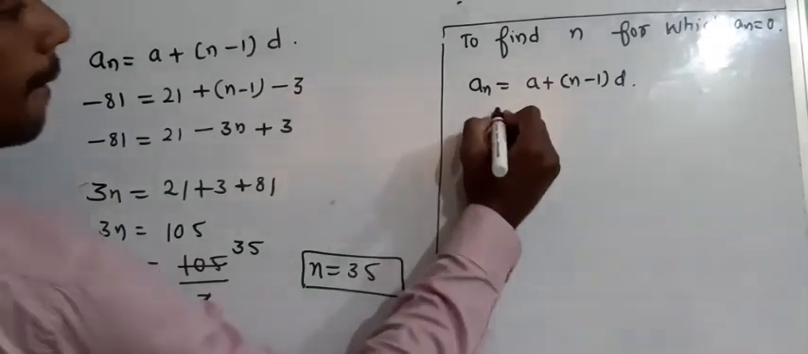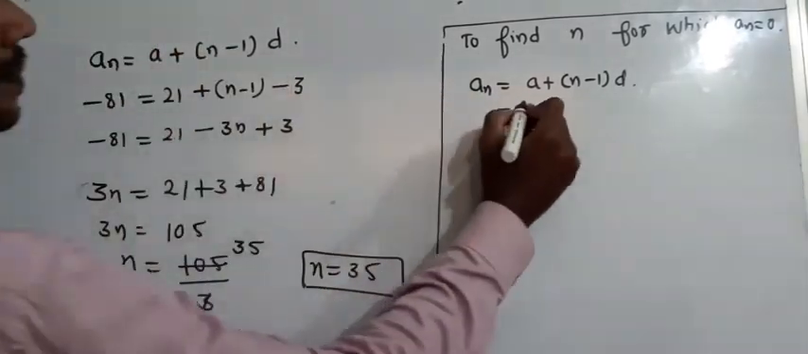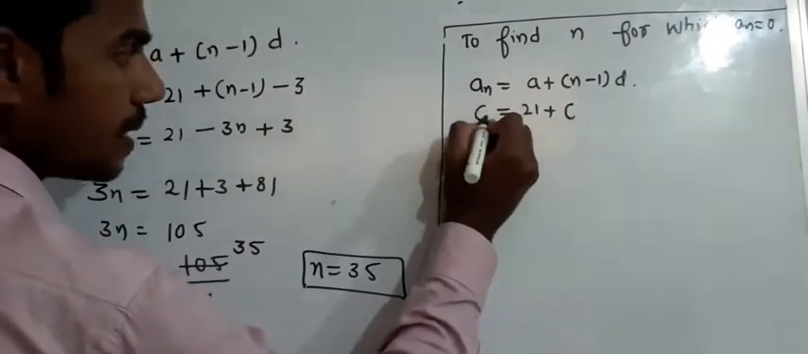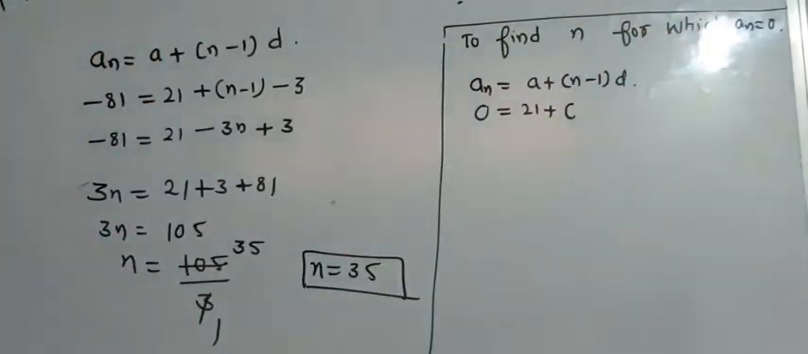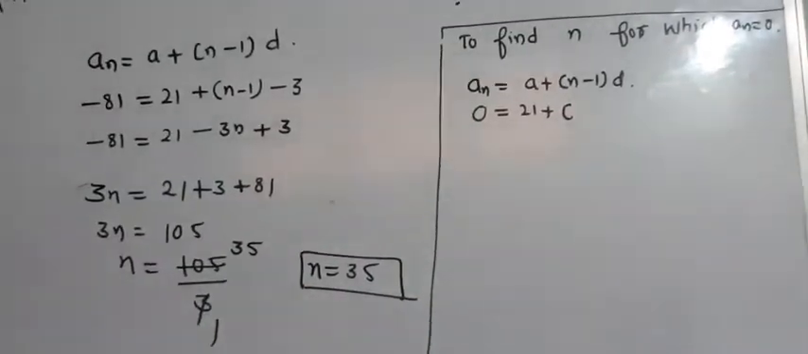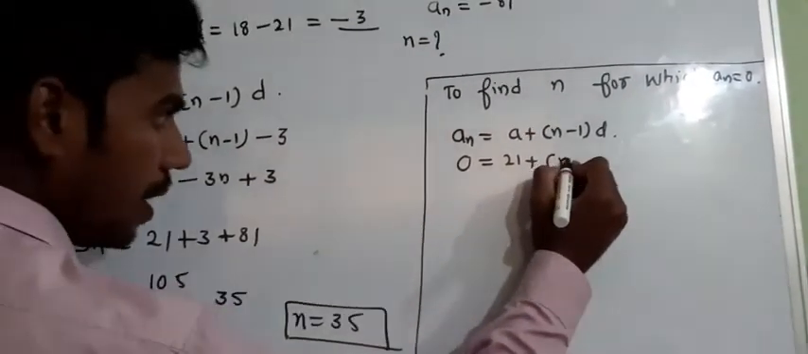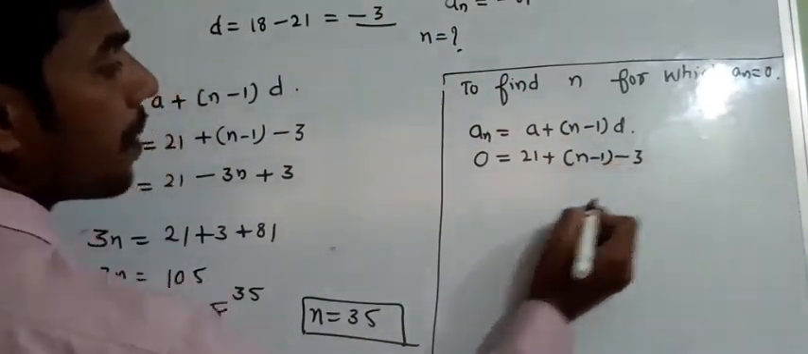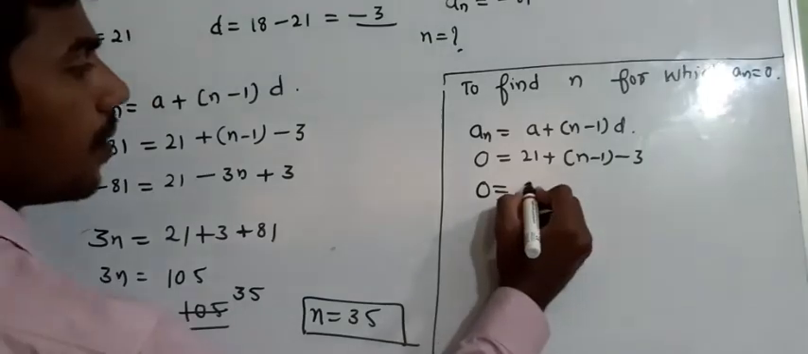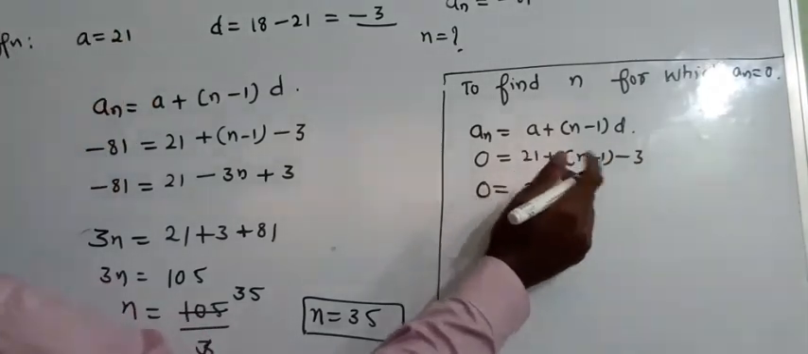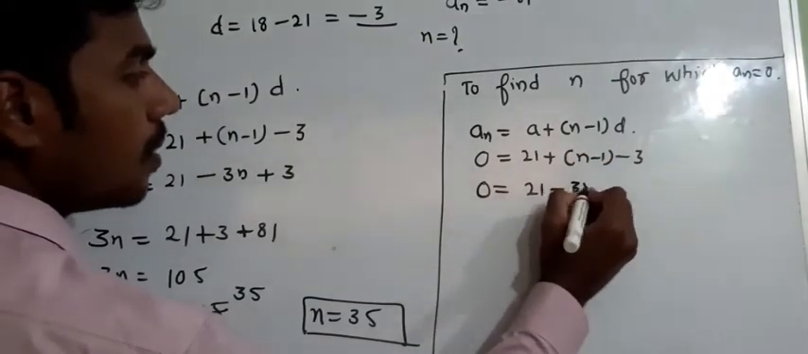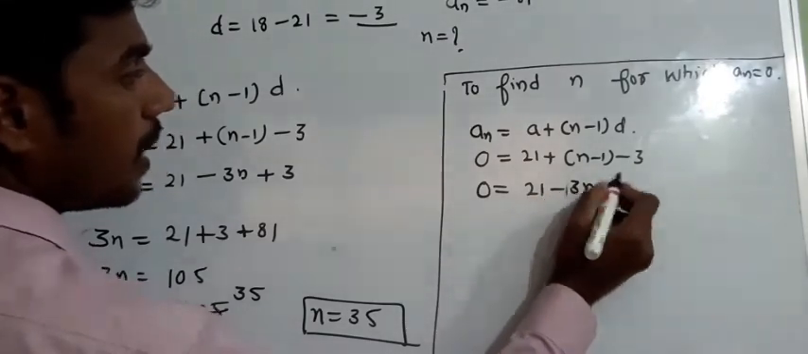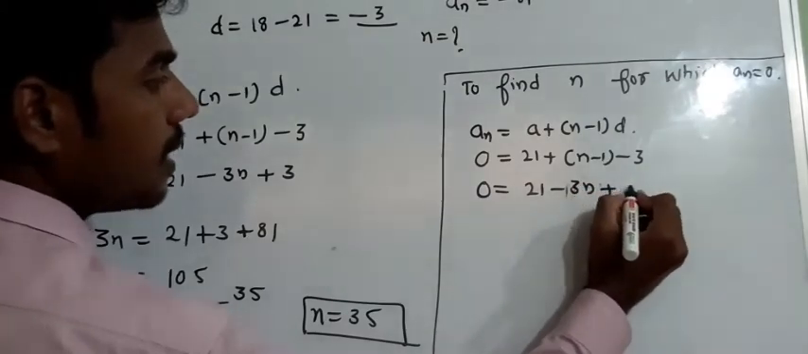Now what is a here? 21, plus n minus 1, n we don't know. What is an? 0. We need to find whether 0 is there in the sequence or not. So n we don't know, we need to keep it as it is. And what is d here? Minus 3. Okay, keep 0 as it is: 21 plus n minus 1 into minus 3, that is minus 3n plus 3.